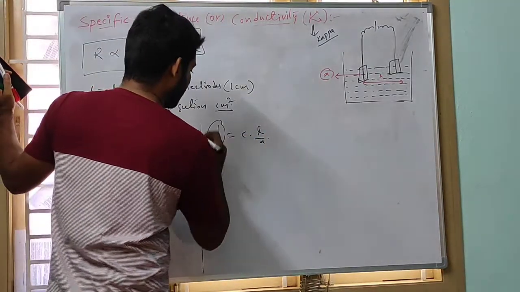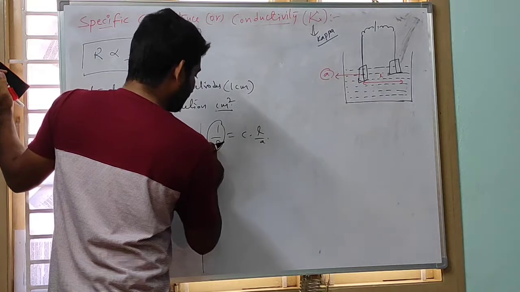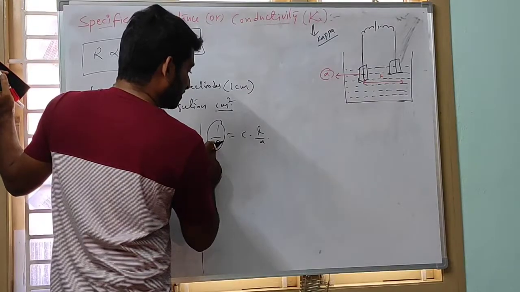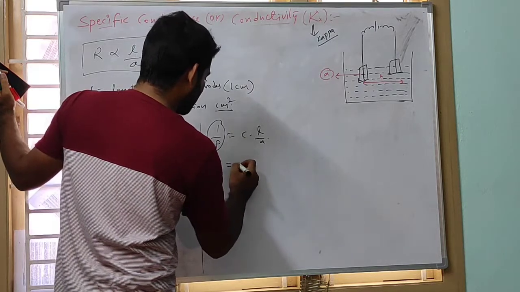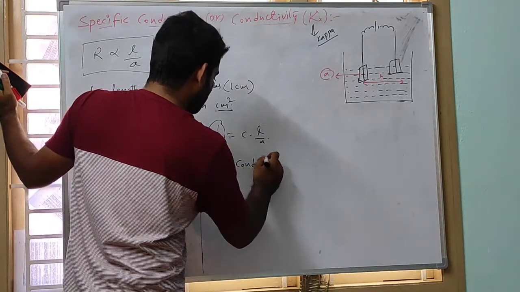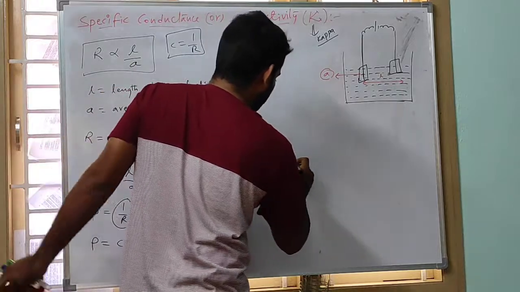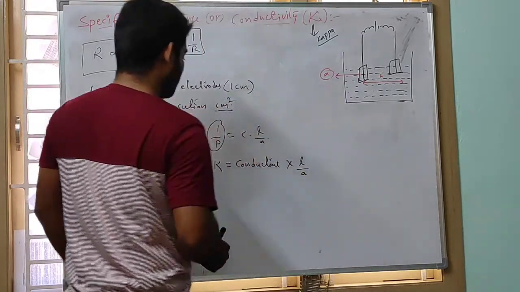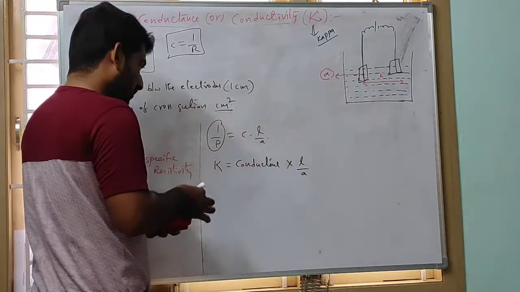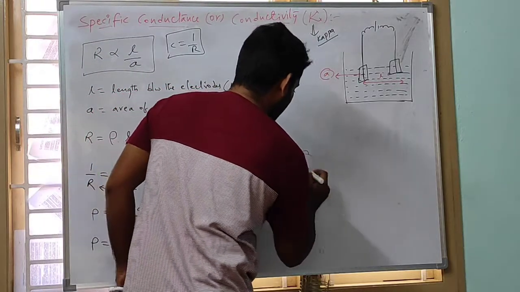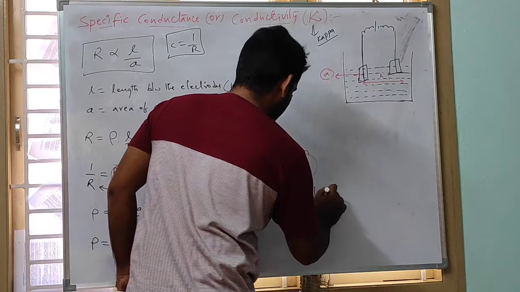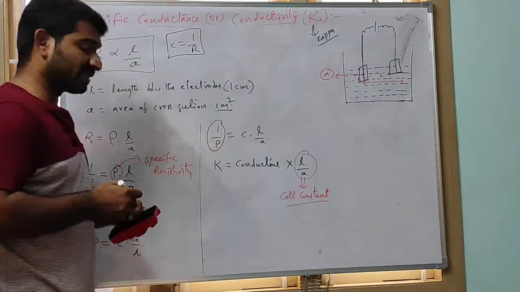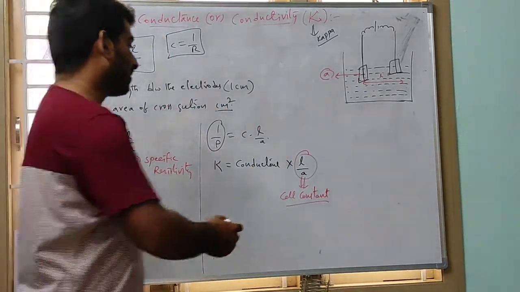Now 1 by rho is the reciprocal of the specific resistivity, therefore that is specific conductivity, kappa. Kappa is equal to conductance into L by A. What is L by A here? Cell constant. Why is it called a constant?